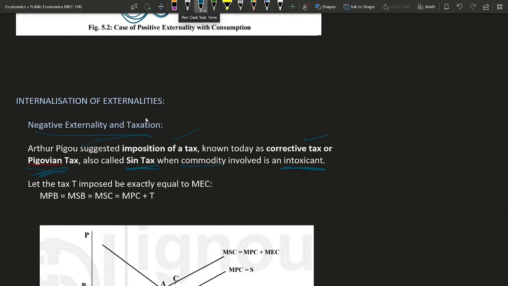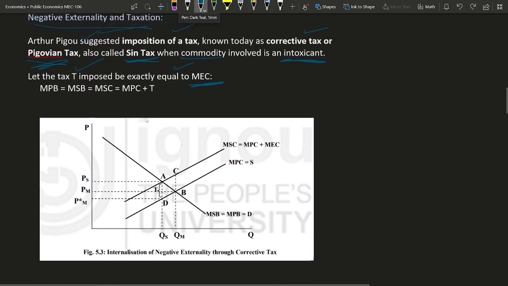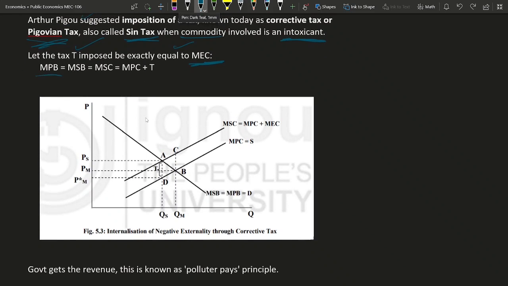So if a tax T is imposed which is exactly equal to the marginal external cost, then private marginal benefit will be equal to marginal social benefit, which is equal to marginal social cost, and the total cost will be marginal private cost plus tax. We will understand this through this graph. If MEC is the marginal external cost and MEC equals T, then we have increased the cost for the production side with the T amount of tax.